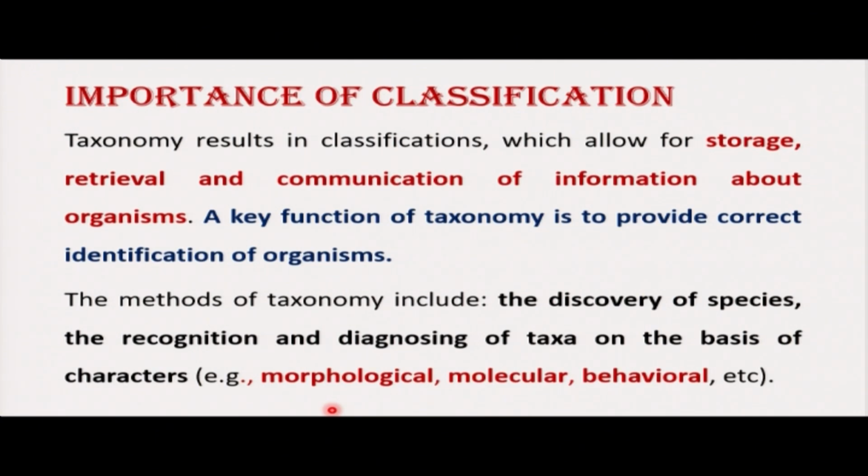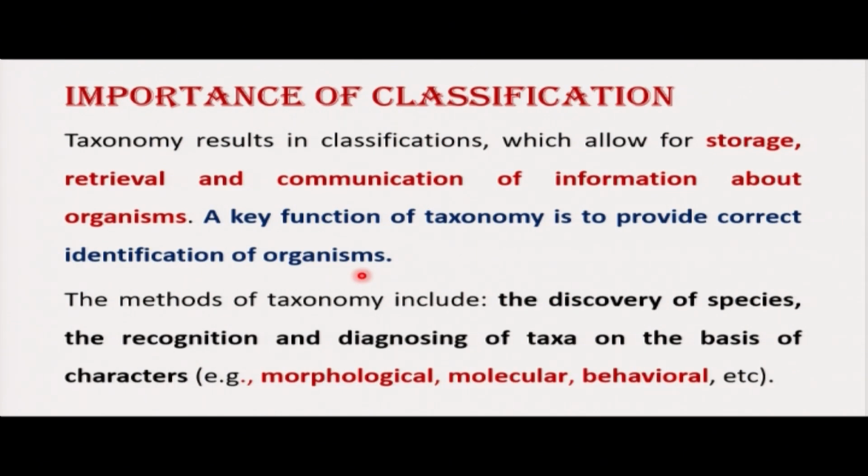What is the importance of classification? Taxonomy results in classification which allows for storage, retrieval, and communication of information about organisms. A key function of taxonomy is to provide correct identification of organisms.